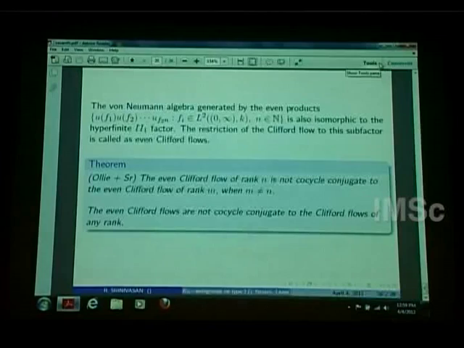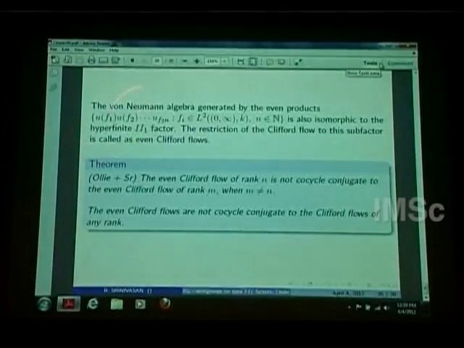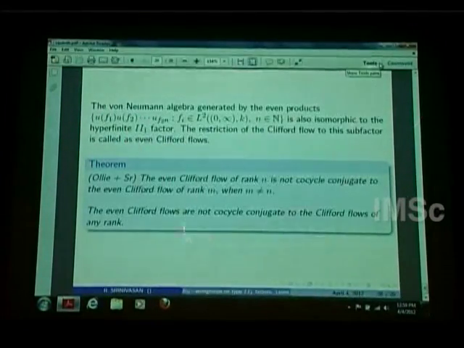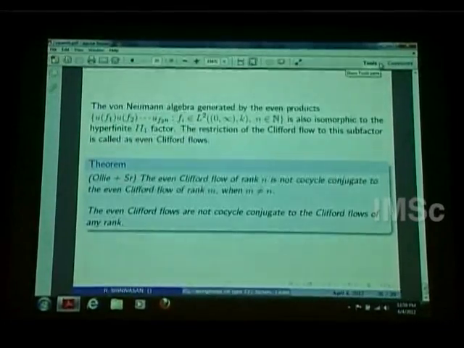And we still don't know about free flow, but there is something we can show using Alavara's result. So one can do the same thing again. You can take all these even products of this U. There should be a bracket here. UF1 up to UF2n. This, our hyperfinite type II1 factor, sits inside operators on this antisymmetric Fock space. They are generated by these UFs. But if you take only even products, you take the von Neumann algebra generated by that, that will also be isomorphic to the hyperfinite II1 factor.